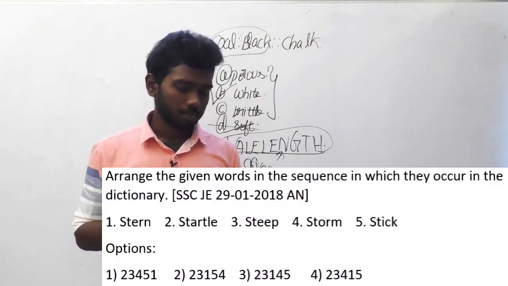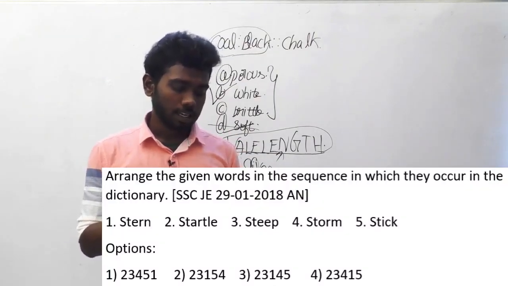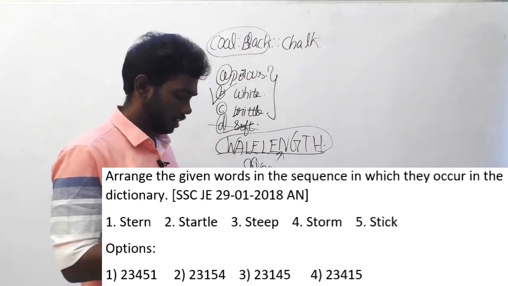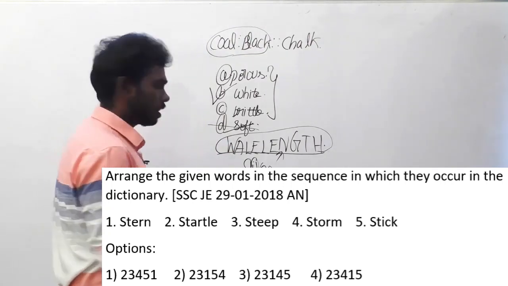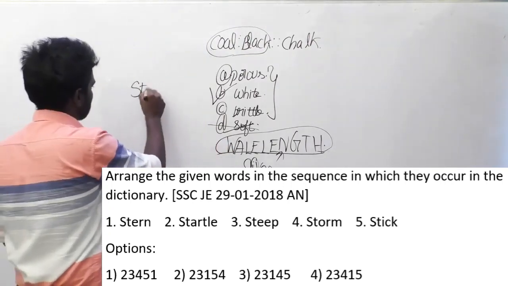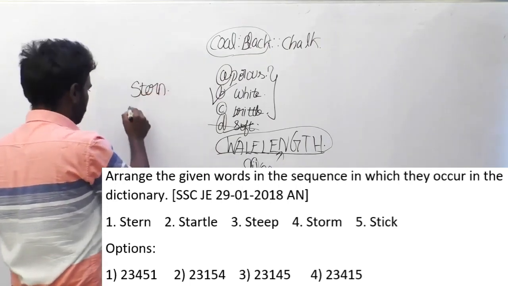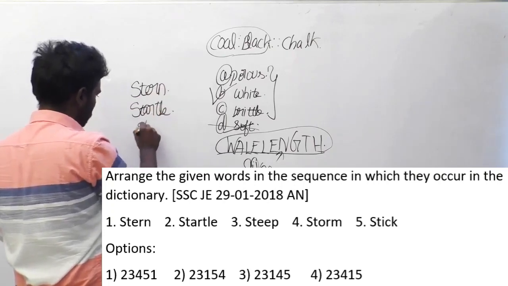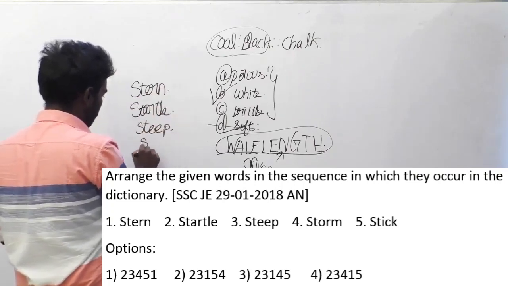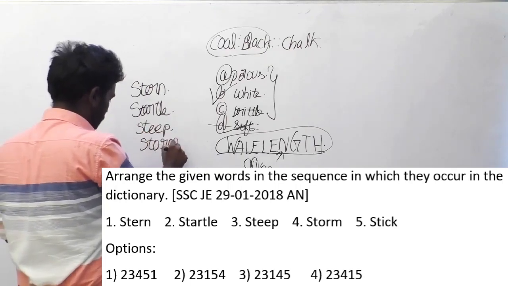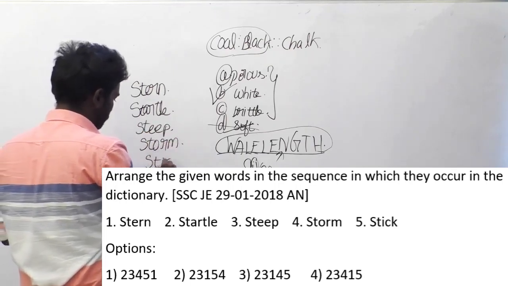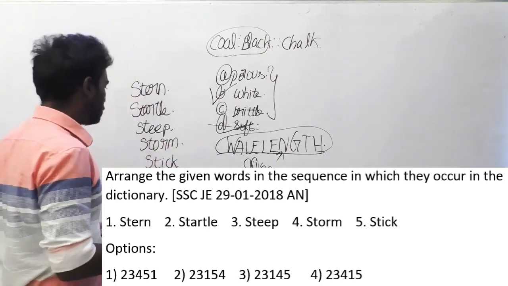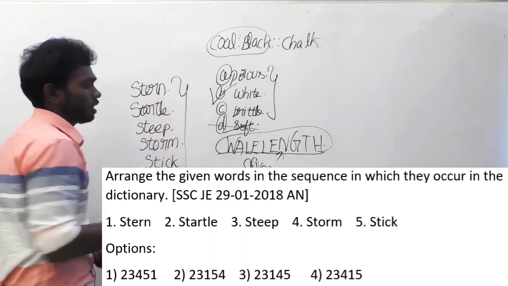Question number 103. Arrange the given words in the sequence in which they occur in the dictionary. And this is an easy question. There is a series of words given here: stern, startle, steep, storm and stick. These are the options given here. You have to arrange these words in the manner they occur in the dictionary.